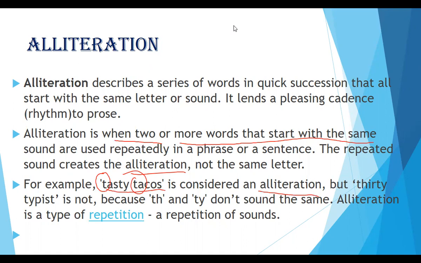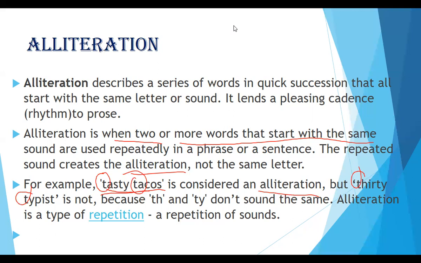But in "thirty typist", you can see it also started with T, but the sound is different. "Thirty", "typist": th and t are different sounds. That means the words have started with the same letter, but the sound is different. But in "tasty tacos", the ta sound is there.